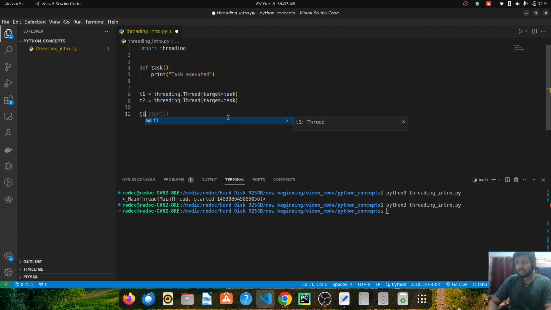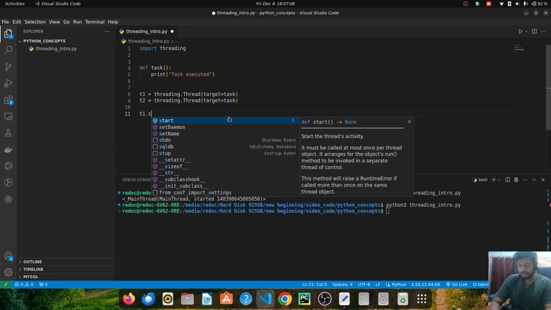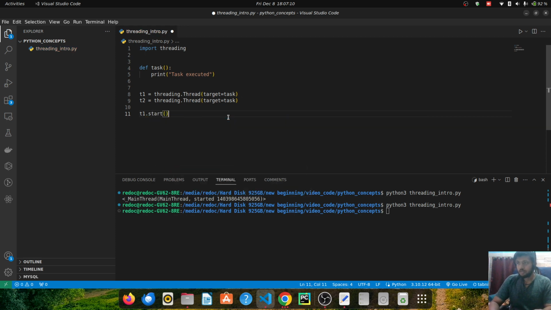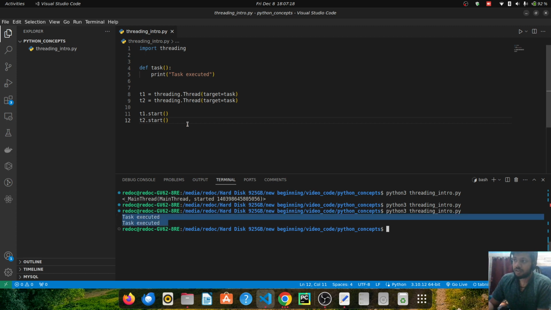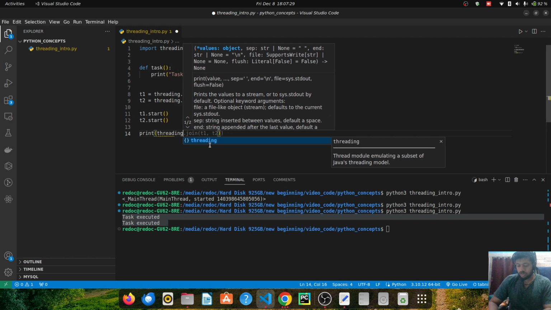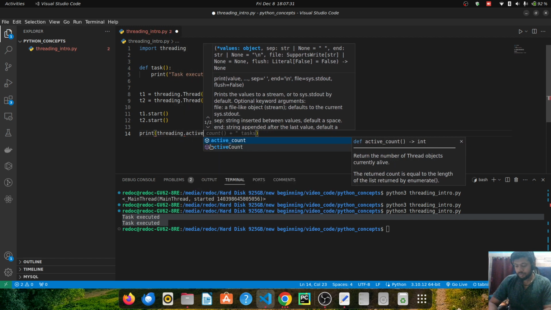So if I start these threads, T1.start and T2.start, you will see that it is being printed two times, once by thread number 1 and once by thread number 2. Now if I just call one more method of the threading module, it's called threading.active_count.